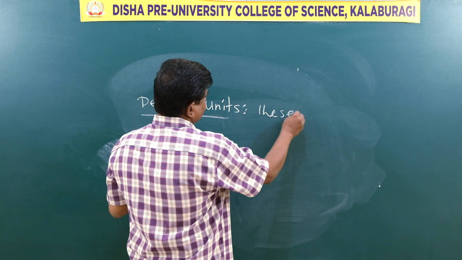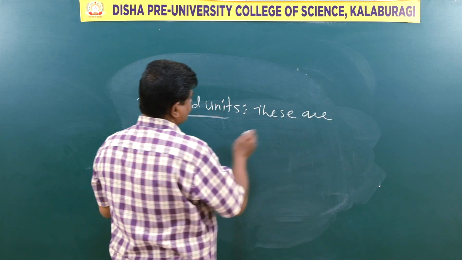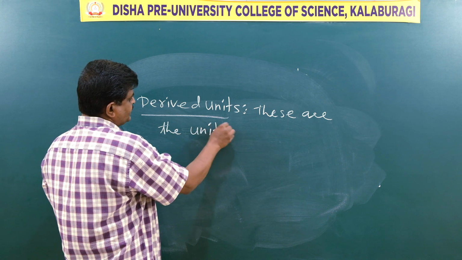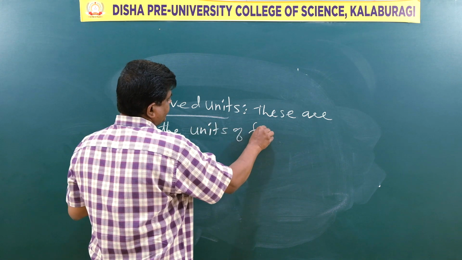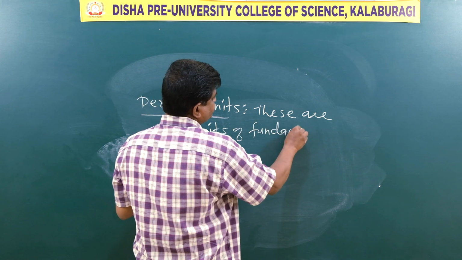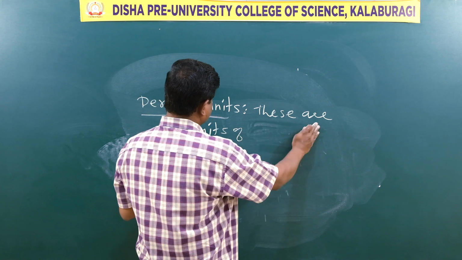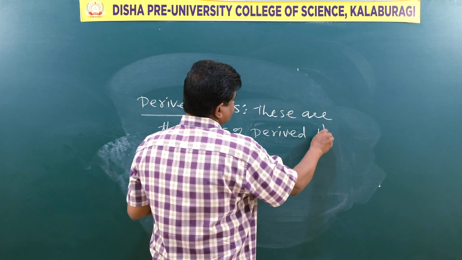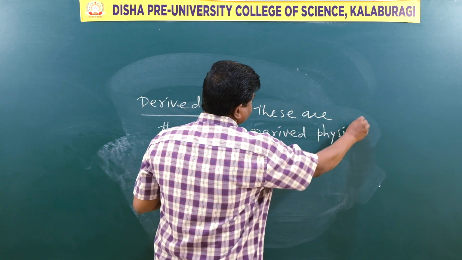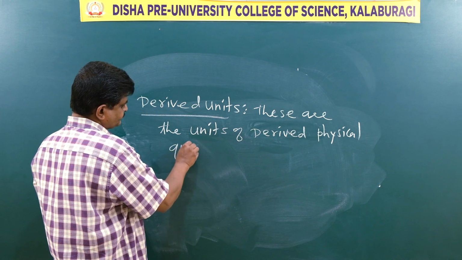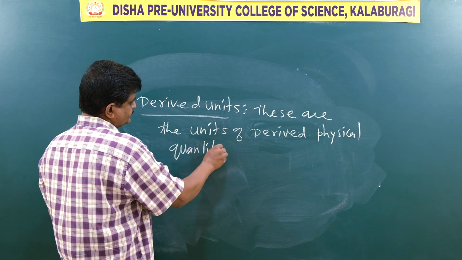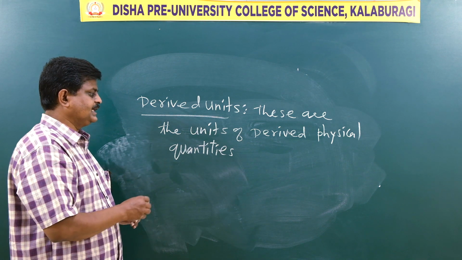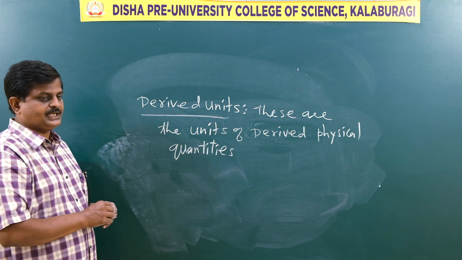These are the units of derived physical quantities.